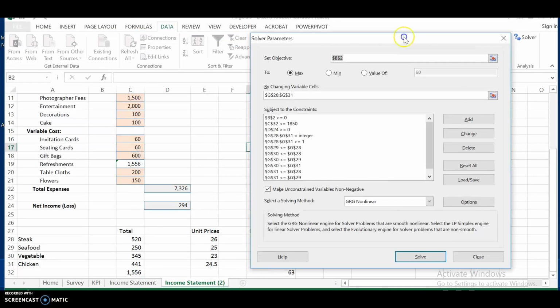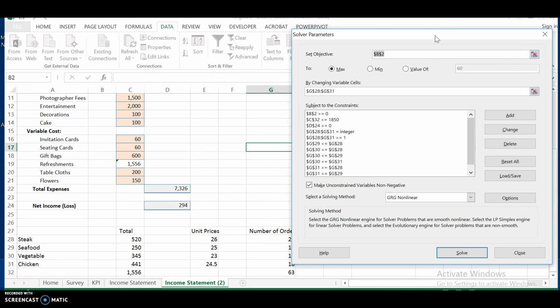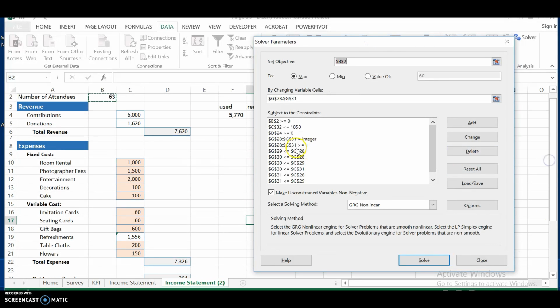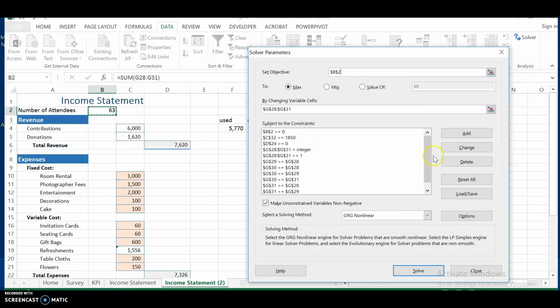And for the constraints, we actually have quite a bit for our problem. The first one says that B2 has to be greater than 0, because we want people to attend our party, so it has to be at least more than 0. The next one says C32 has to be less than or equal to 1,850.